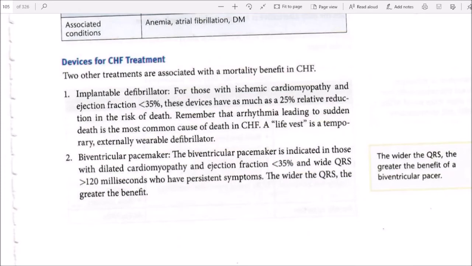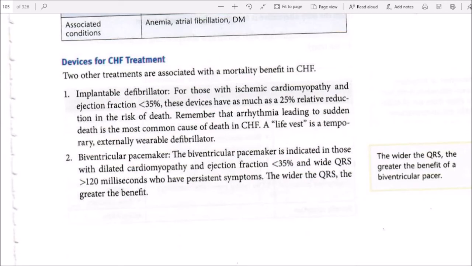Strategies for CHF treatment: two other treatments are associated with a mortality benefit in CHF. One, implantable defibrillator, and two, biventricular pacemaker. An implantable defibrillator is for those with ischemic cardiomyopathy and ejection fraction less than 35%. These devices give a 25% relative reduction in the risk of death. Remember that arrhythmia leading to sudden death is the most common cause of death in CHF.